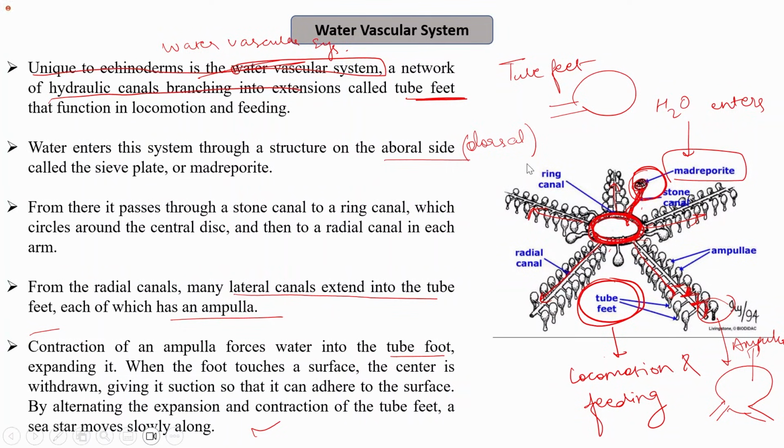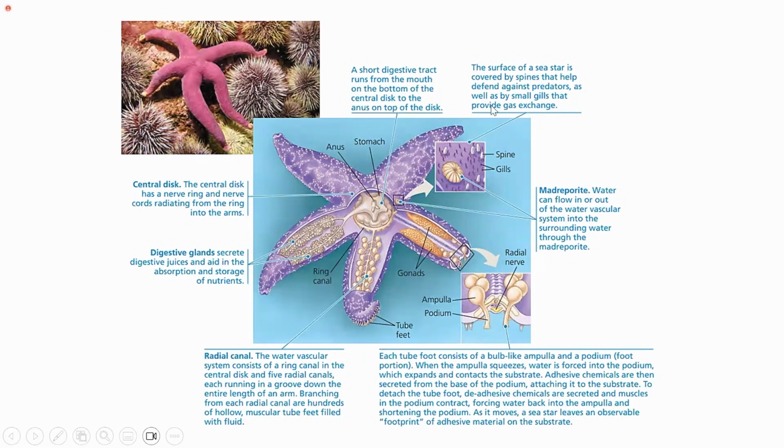So this is the water vascular system, a network of hydraulic canals, where the water enters through the madreporite, the sieve plate-like structure. From the madreporite, it enters the stone canal and then goes to the ring canal. From there, it passes to all the 5 radial canals. The radial canals in turn are connected to the tube feet, which have the lateral canals. So this is the basic anatomy of starfish or echinoderms. I have taken the example of a starfish.